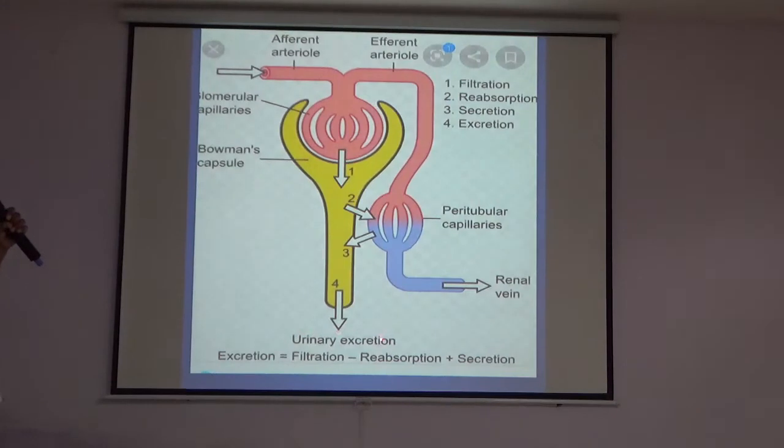So urinary excretion is equal to filtration minus reabsorption plus secretion. That is the main thing of the mechanism of urine formation.